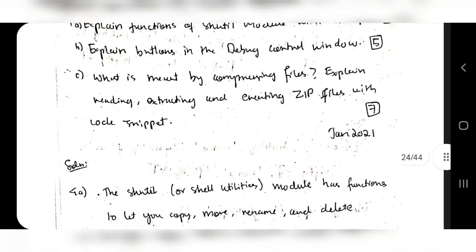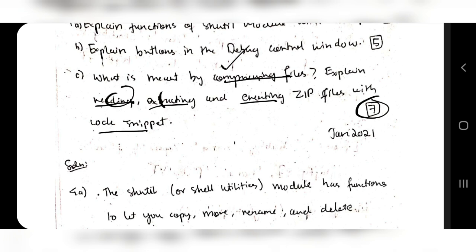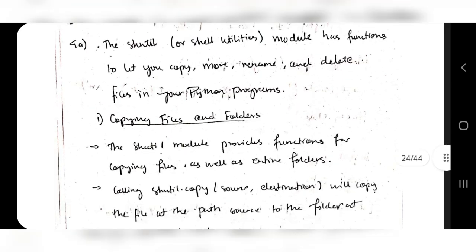Okay, and what is meant by compressing files? The first question: explain the reading, writing, extracting and creating zip files with code snippet. So this is for 7 marks. First you have to write the definition for 2 marks, and these are all for 2 or 1 mark each, I guess. I think it's 2, 2, 2 and 1 mark. Okay, so it will be 7 marks.